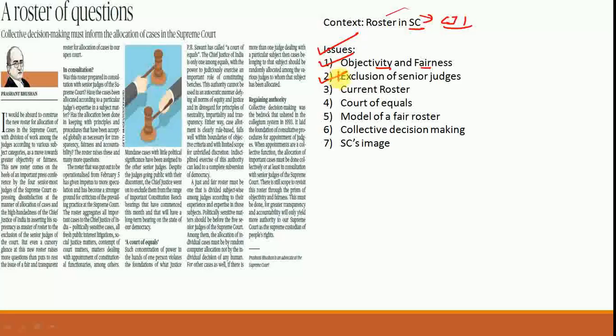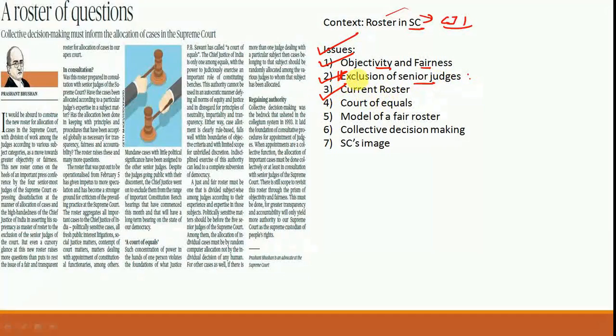Another issue is with regards to the exclusion of senior judges. The senior judges in the press conference had claimed that major cases are not being given to them, and that important cases of national interest are being given to junior judges. So this is a trend which needs to be reversed. So that is something that has been discussed.